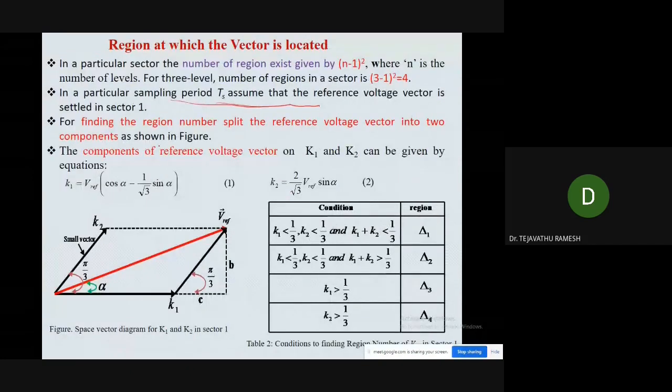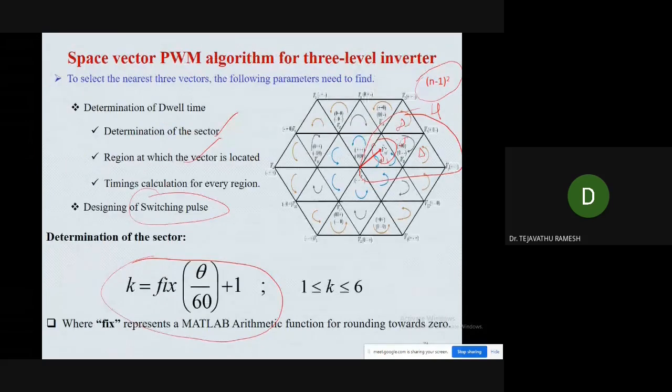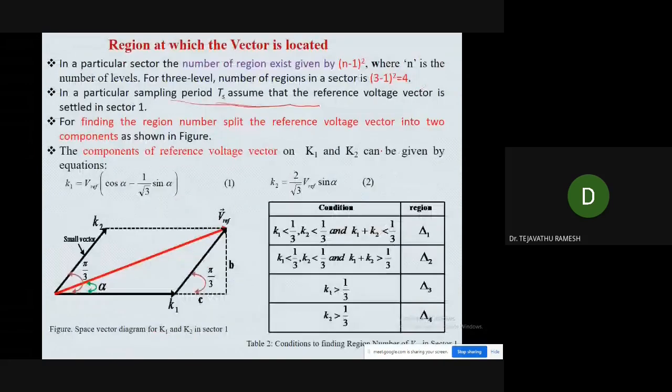Now, for finding the region number, split the reference voltage vector into 2 components, K1 and K2.